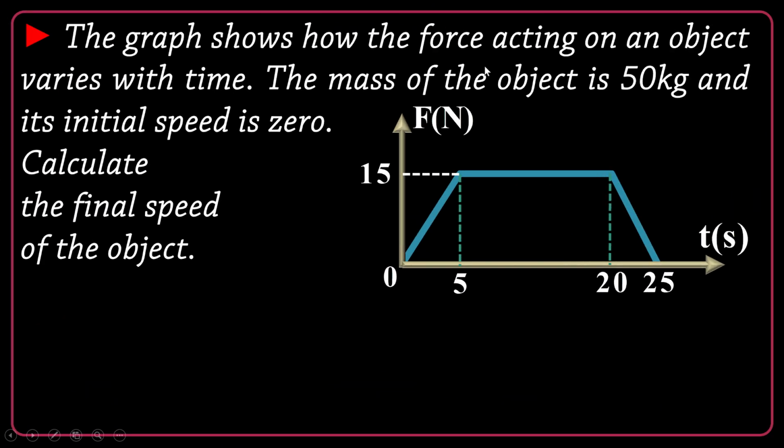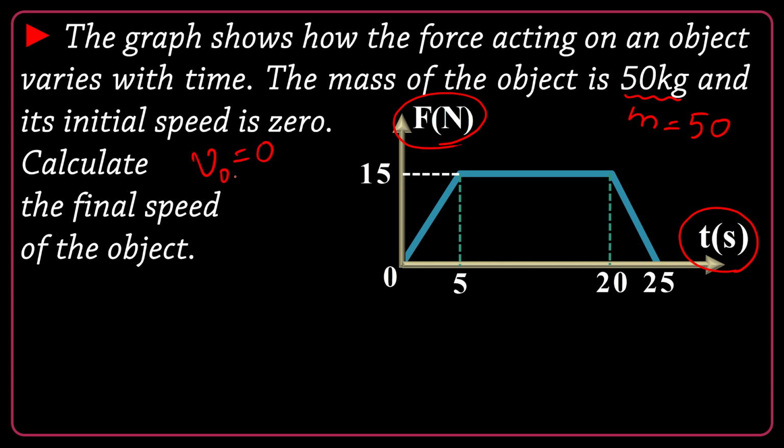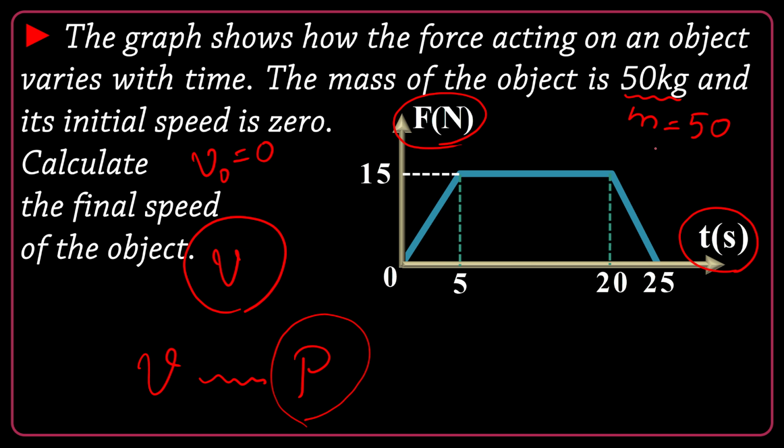The graph shows how the force acting on an object varies with time. Look at the graph. It is a force-time graph. The mass of the object is 50 kilograms. I take a note. Its initial speed is 0, so it starts from rest. Calculate the final speed of the object. What's your opinion? How can we find the final speed? Think about it. I told you we have a brotherhood. The velocity has a brother which is called momentum. So if I have the momentum, as I know the mass, I can find the speed.